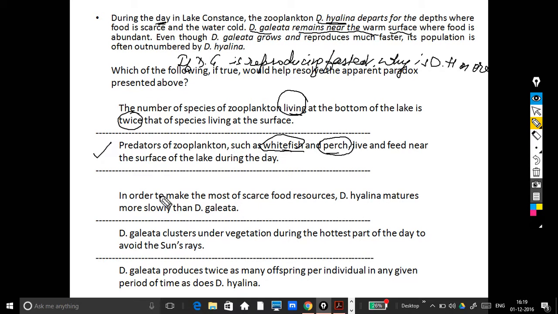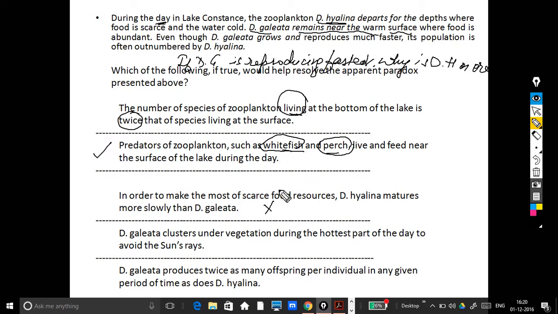The third one says in order to make the most of scarce food resources, DH matures more slowly than DG. So if DH matures slowly, what is that to do with the number of DH? Why is DH more? It doesn't answer my question that why is DH more. And if it is maturing slowly, then it should not be reproducing faster. That's the main reason that I would eliminate this.